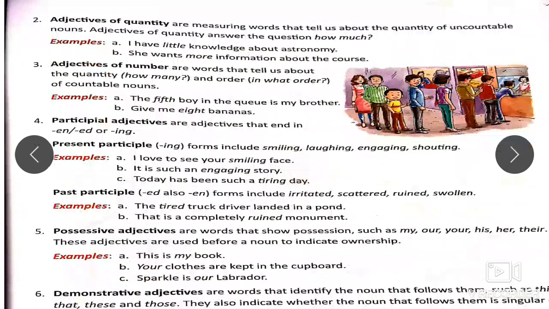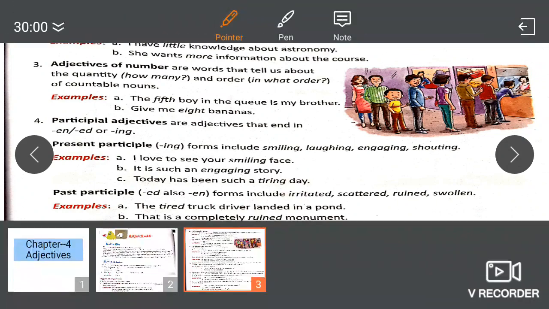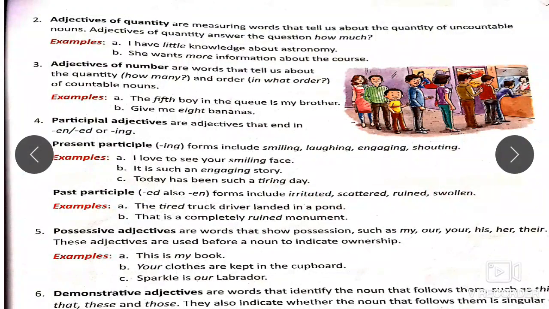I love to see your smiling face. What kind of face? Smiling face. Isn't smiling an adjective then? Yes, it adds meaning to the noun face. Therefore, smiling here is a participle adjective, and smiling is in the present participle form. It is such an engaging story. Engaging story again is a participle adjective. Today has been such a tiring day. What kind of a day? Tiring day, describing the noun day, and therefore this is a participle adjective. Past participle adjectives will take ed or en, like I told you: irritated, scattered, ruined, sullen.